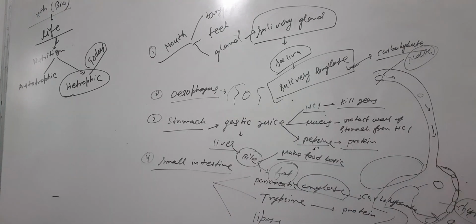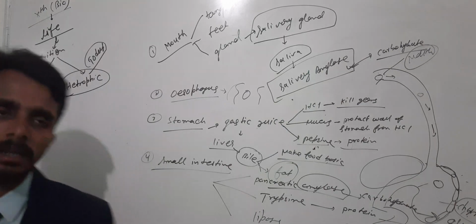Carbohydrate is converted into glucose, protein is converted into amino acid, and fat is converted into fatty acid. I hope it is clear.